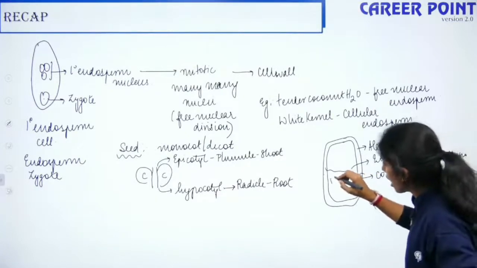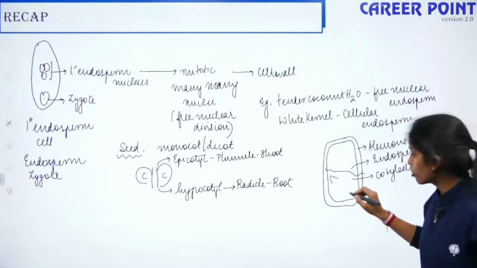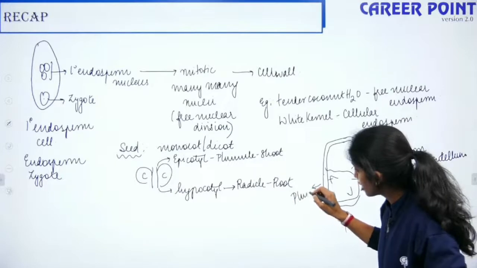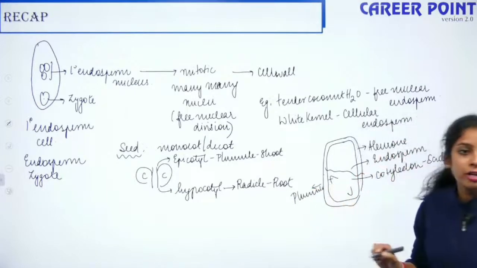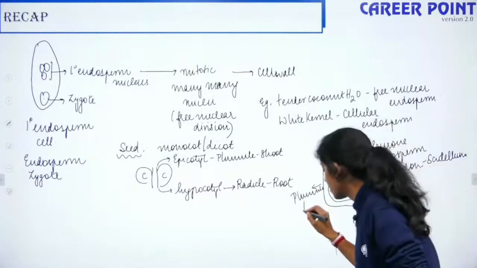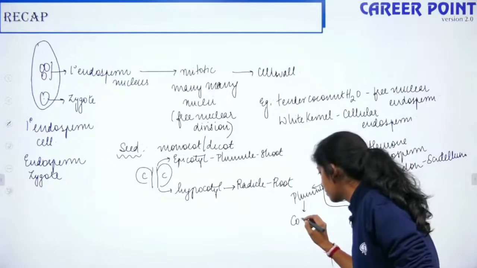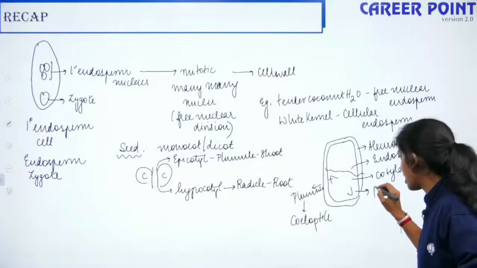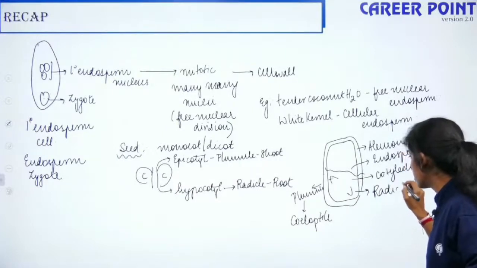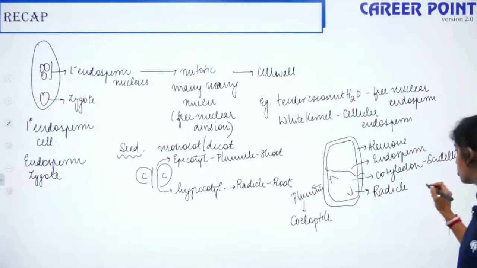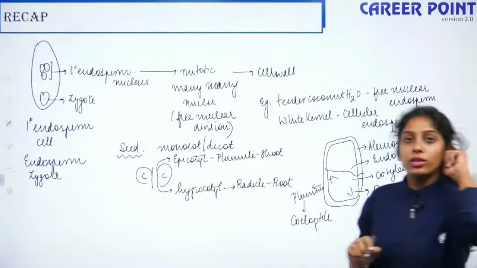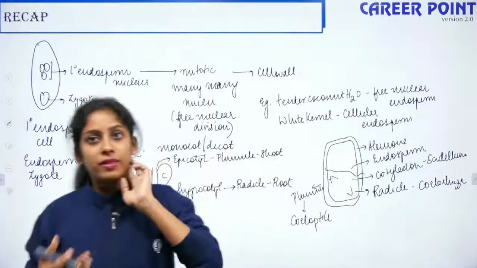Here also you have coleoptile and plumule. This part, which gives rise to the shoot, is the plumule, and it is surrounded by a sheath called the coleoptile. If this is your radicle, the radicle is surrounded by a sheath known as coleorhiza. With this is where we exactly stopped in the previous class.